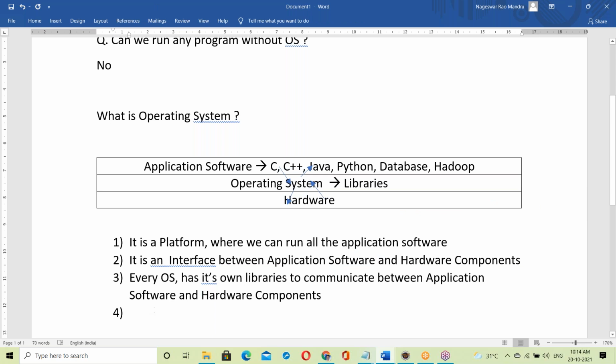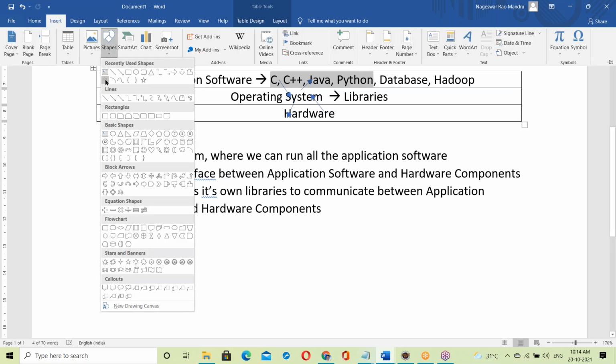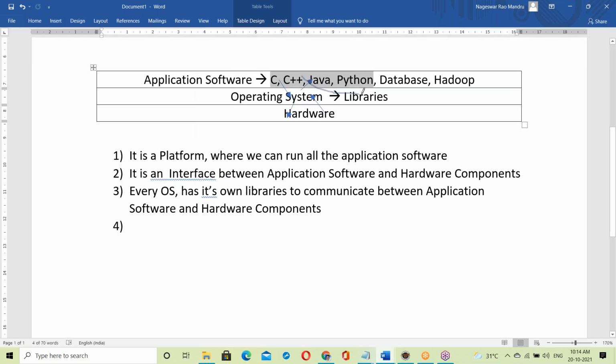Next, the most important point, from the Java perspective. Java programs or C programs, all the programs first of all link to the OS library.